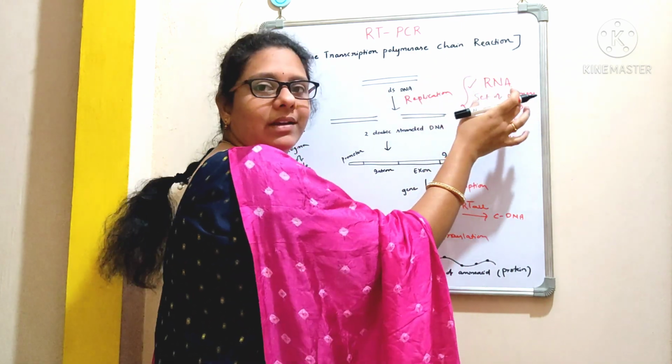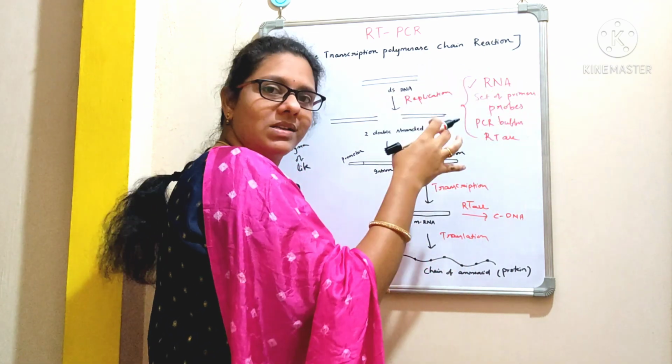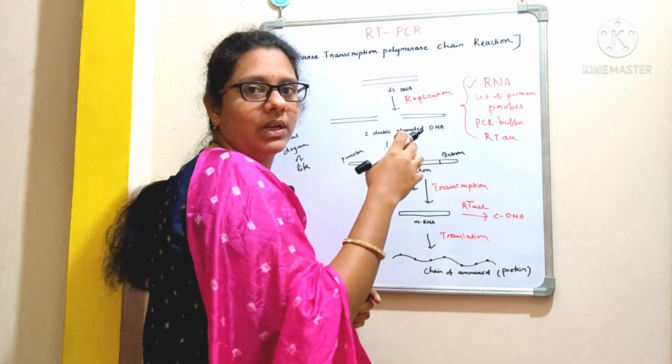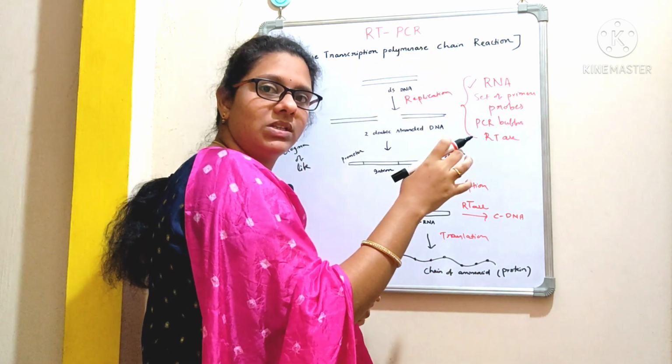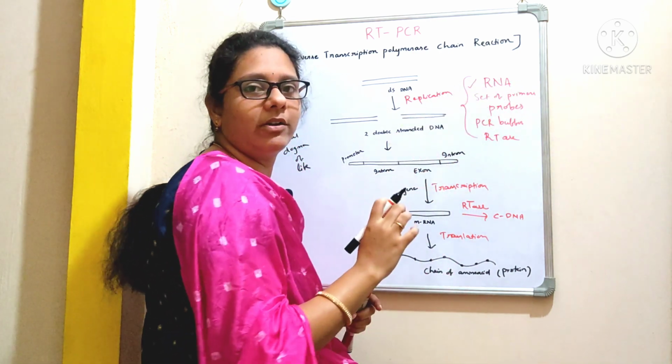And we need a set of primers. What is the use of primers here? Here we are interested in amplifying the gene, and PCR is meant for that purpose. If we want to make multiple copies of the gene, we need a set of primers.